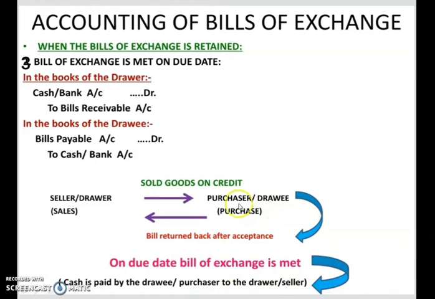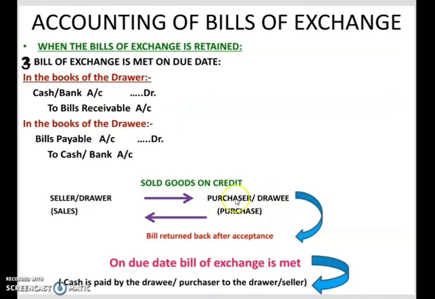So here, on the due date, as per the agreement, it is mentioned in the bill of exchange on what date the payment will be made. So on that payment day, the purchaser actually gives the cash to the seller. So when the seller receives the cash, what journal entry will he make? He will write cash or bank account debited to bills receivable account. Okay, so he has received the cash, so he will debit the cash account and he will cancel that bill because he has received the bill amount. So this is the journal entry.